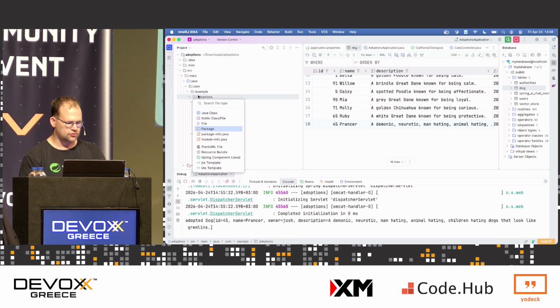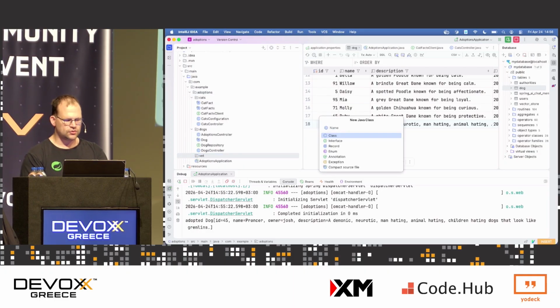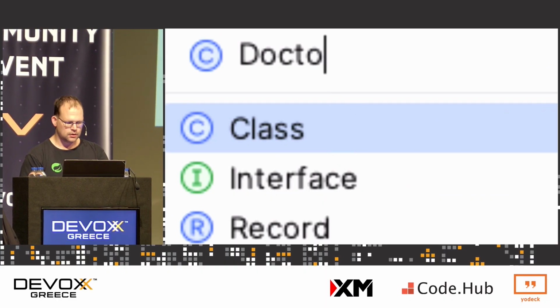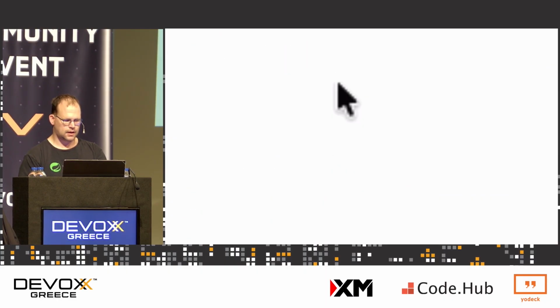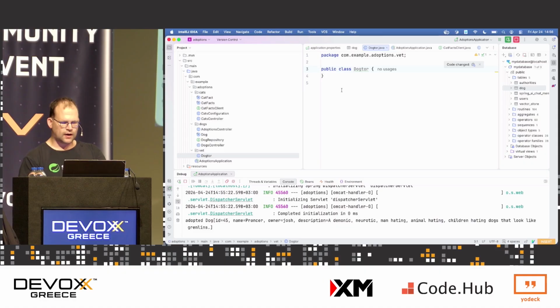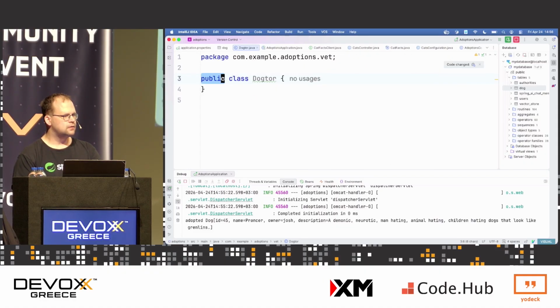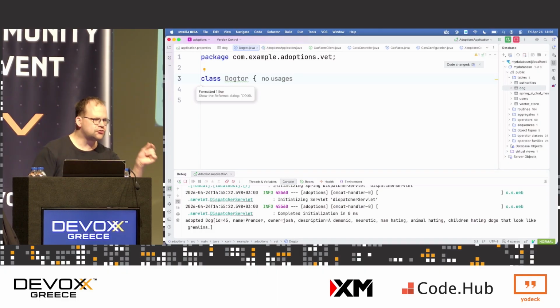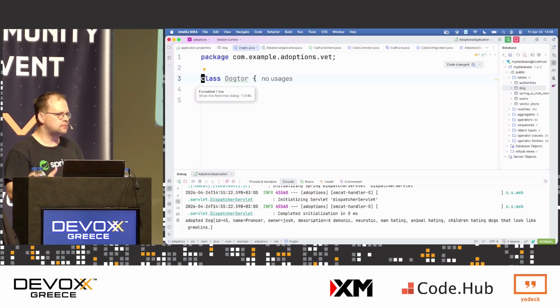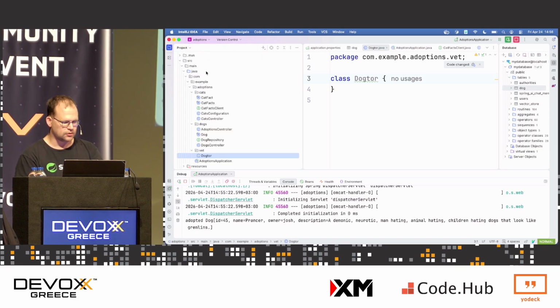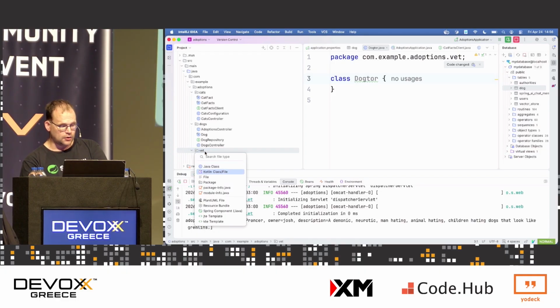So I'll create a new package here called vet. And the veterinarian, of course, is a doctor for the dog. It's a dog doctor. Okay? So we've got our first problem here. See this? Why is this public? IntelliJ makes it public, but that's not what Java wants you to do. Public is an extra keyword. You have to type it extra. IntelliJ has this really bad default, right? It's been there for years. I don't know why it does this. It's a terrible default. And they understand that Spring developers write good code, right?